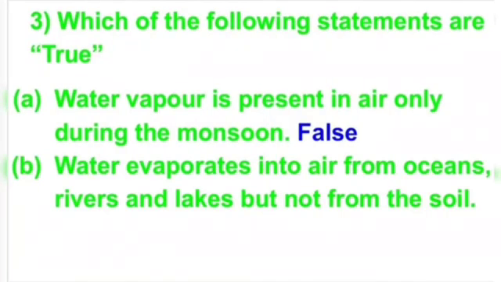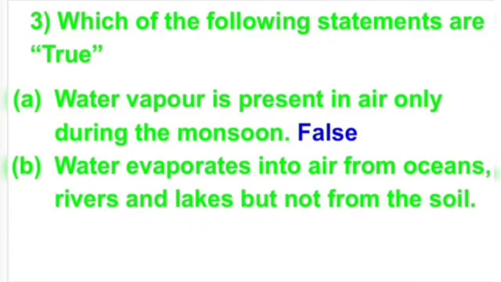B part. Water evaporates into air from oceans, rivers and lakes, but not from the soil. This statement is false because water evaporates from the soil also. Because when rain comes, then some of the rainwater is absorbed by the soil.